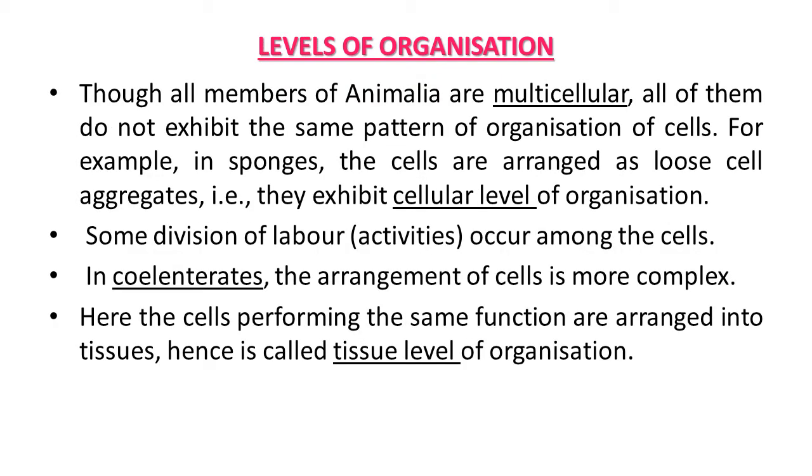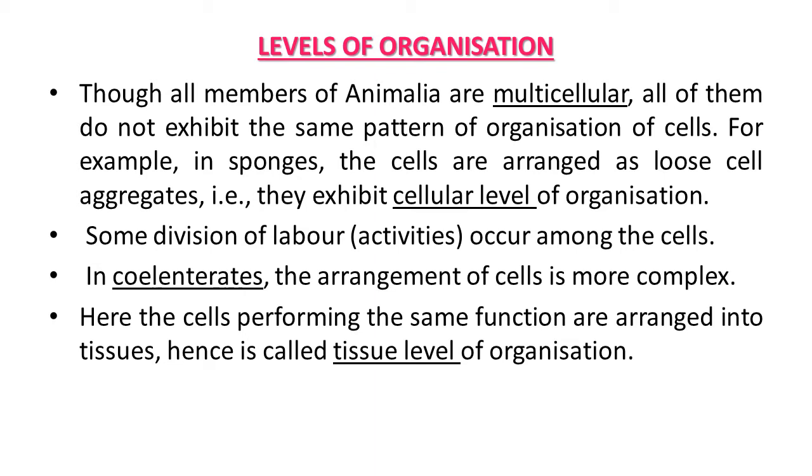Levels of organization. Though all members of Animalia are multicellular, as you know very well, all of them do not exhibit the same pattern of organization of cells. It means that the animals belonging to this kingdom Animalia have different patterns of organization.